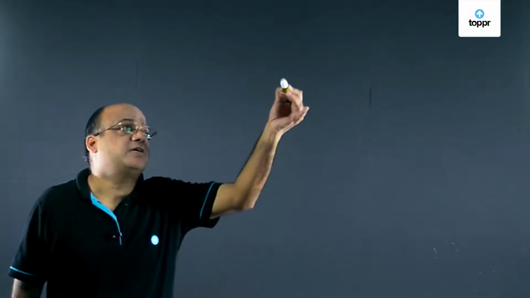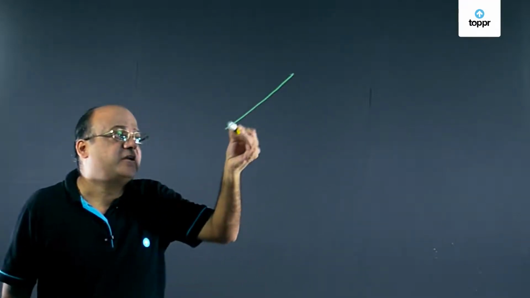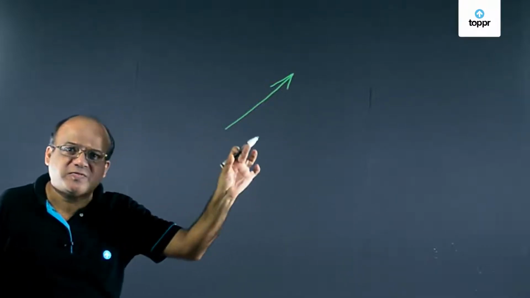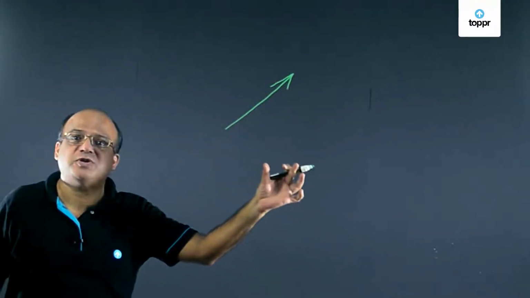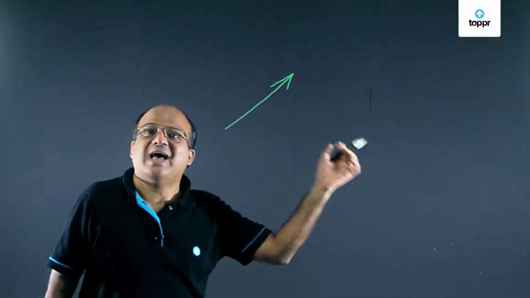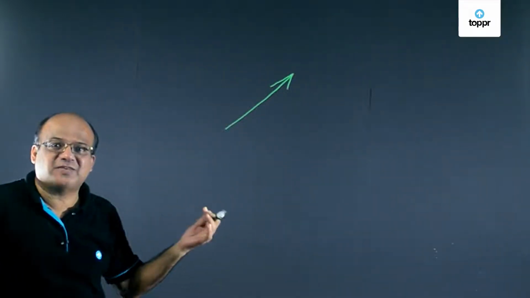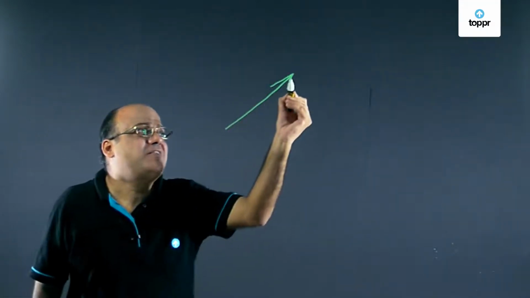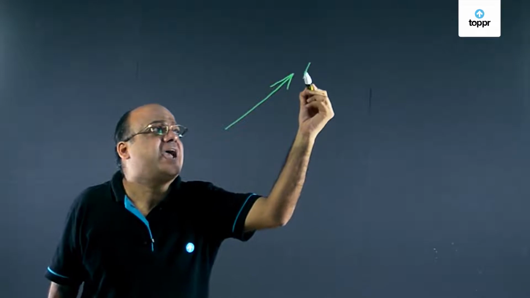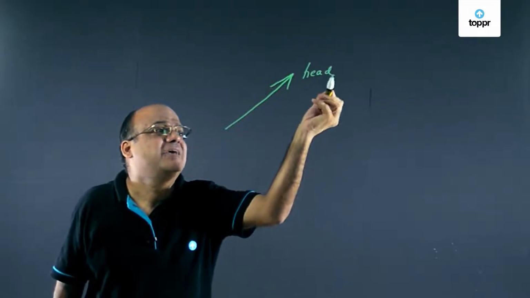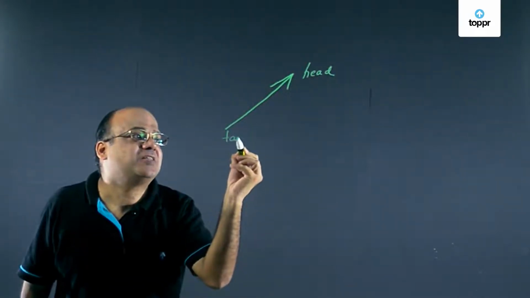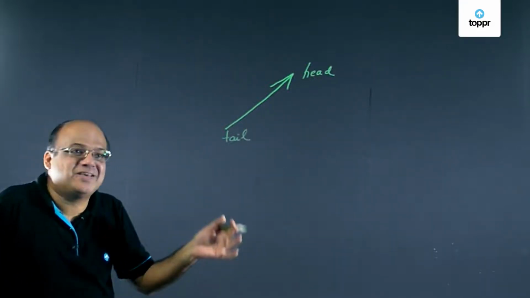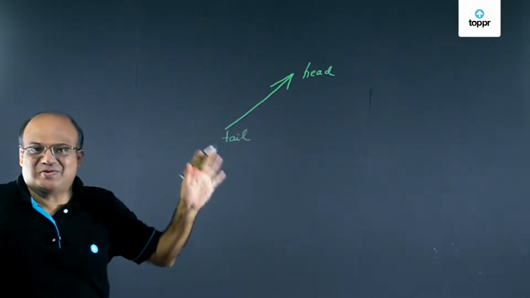Therefore, a vector can be completely represented by a directed line segment. The length of the line segment is proportional to the magnitude of the vector. And the direction of the line segment gives us the direction of the vector. Now, wherever this arrow is there, that is called the head of the vector. And where the arrow is not there, that is called the tail of the vector. A vector also has got a head and tail. Where the arrow is there, that is head, no arrow, tail.